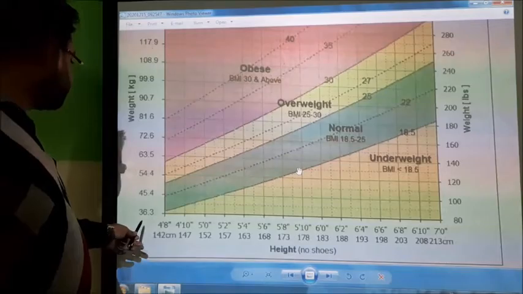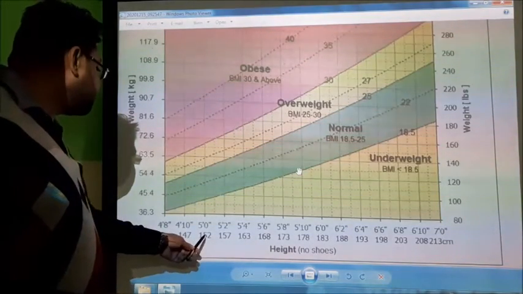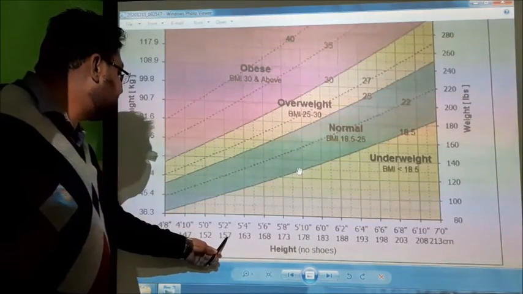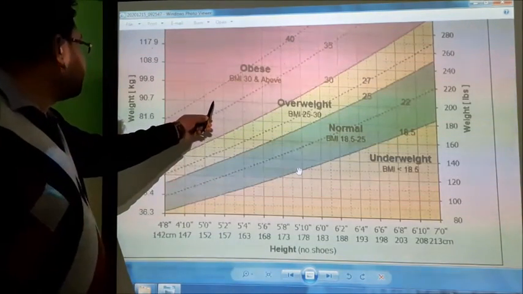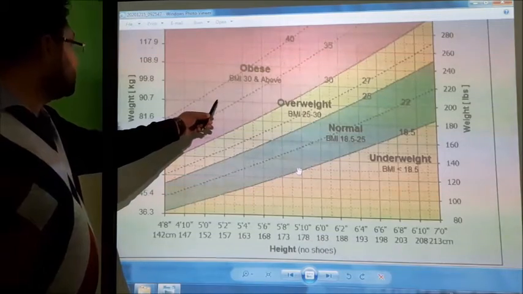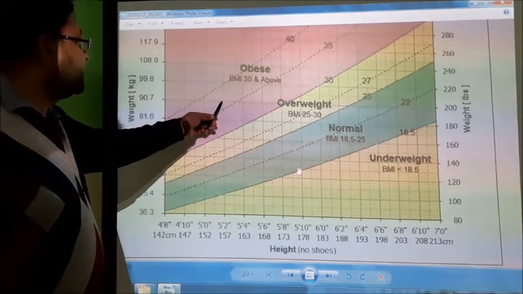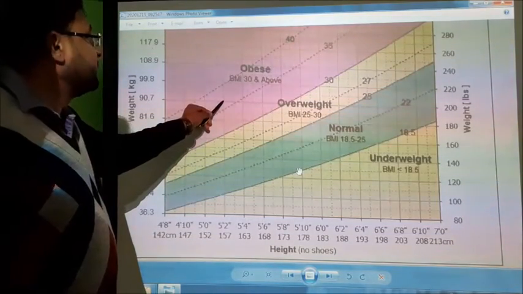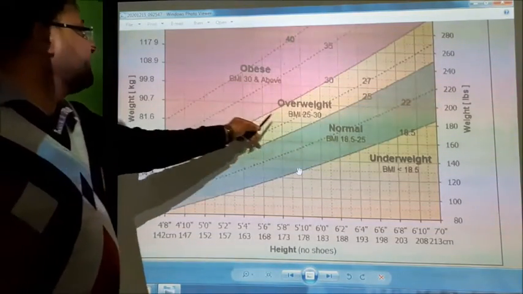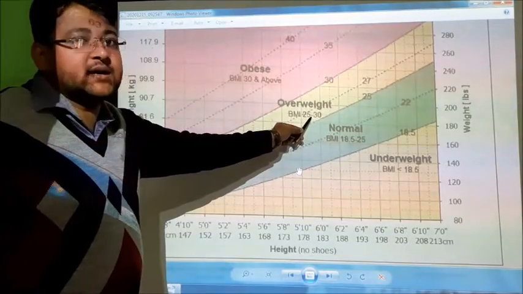If a person's height is 157 centimeters and his weight is 90.7 kilograms, then he is overweight and his BMI will be 25 to 30.